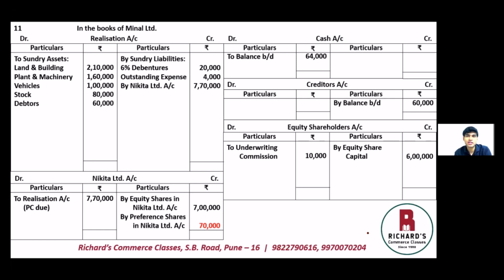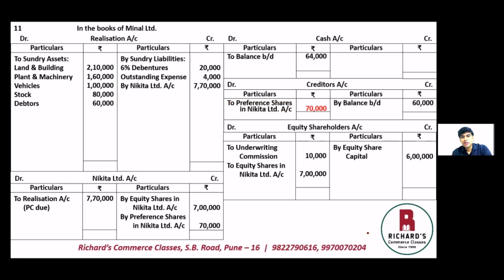It is given here in the question. So transferring the equity shares to equity shareholders on the debit side, the second effect is to equity shares in Nikita Limited worth 7 lakh rupees, and 70,000 worth of preference shares will be transferred to the creditors account on the debit side. You have to preference shares in Nikita Limited account, 70,000.